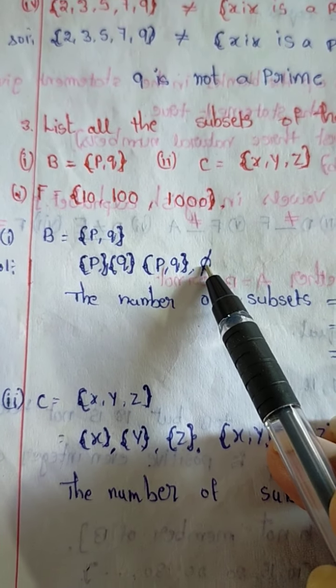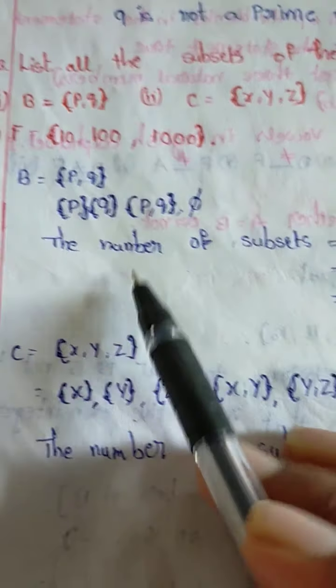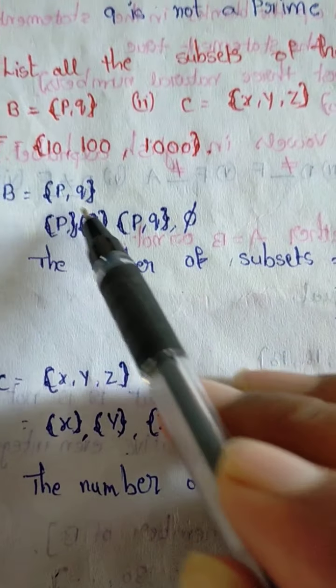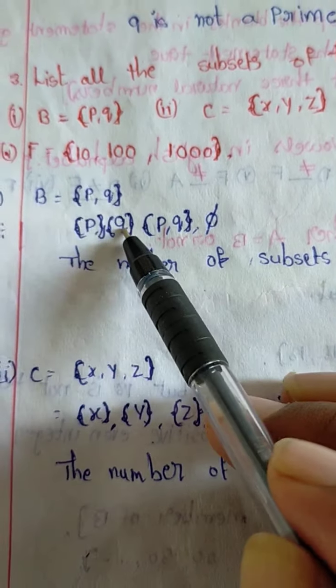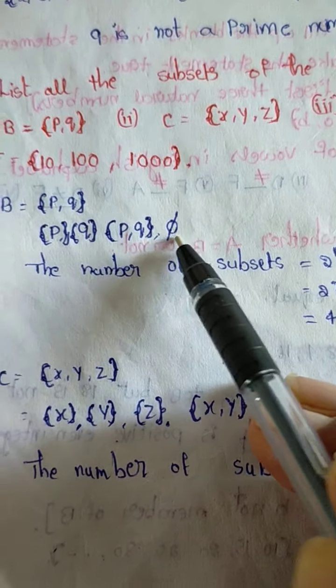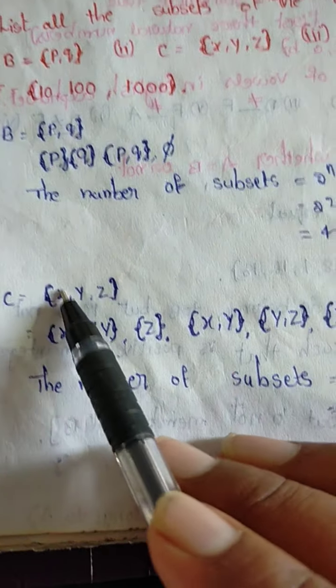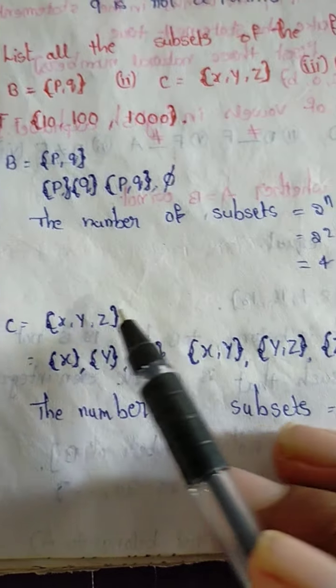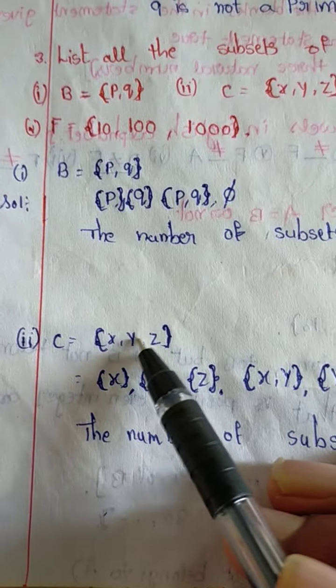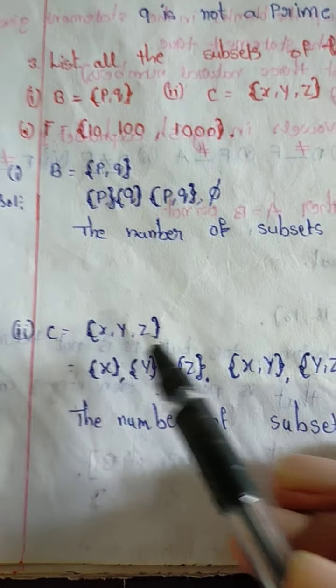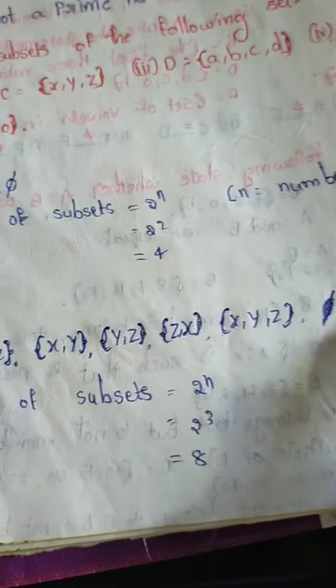Phi is the subset of every set, and the set itself is one subset. Next, X separate, Y separate, Z separate, XY, YZ, XZ, and XYZ, which is the set itself as a subset. Phi is the compulsory subset.